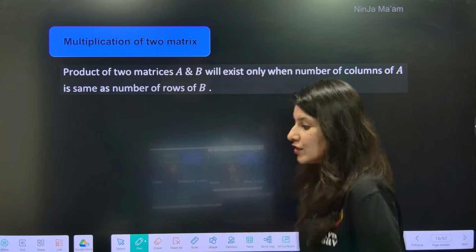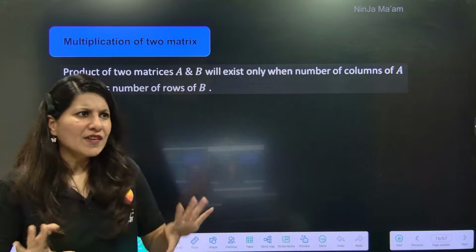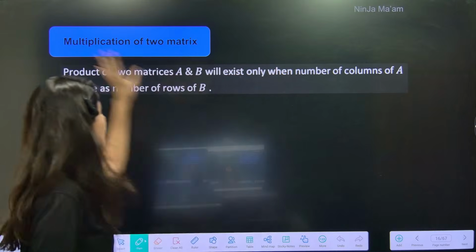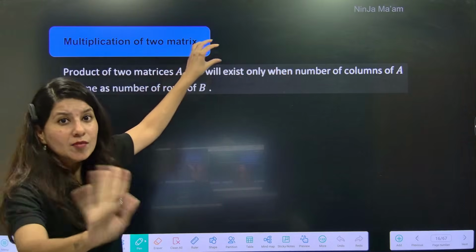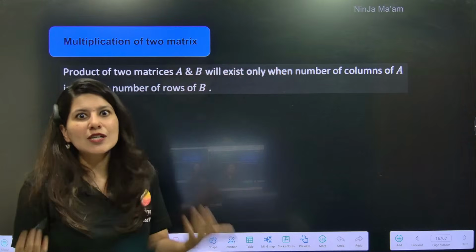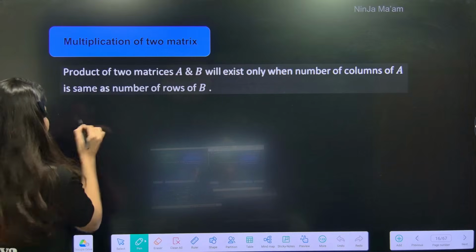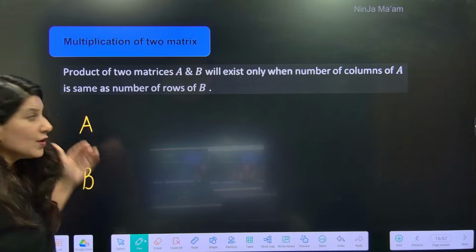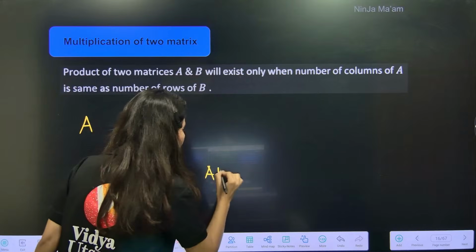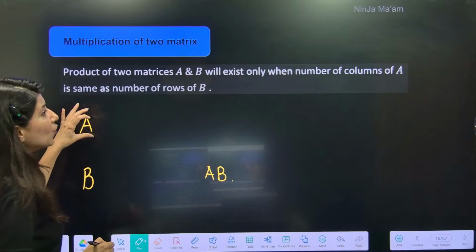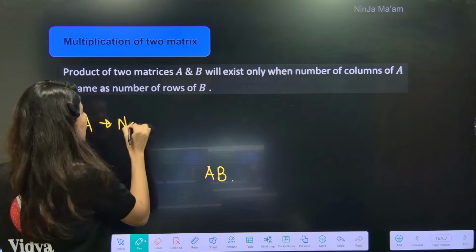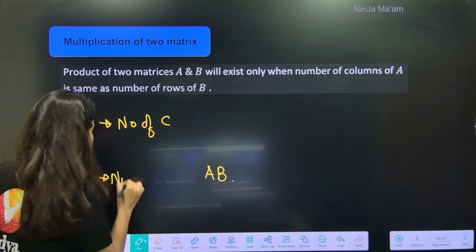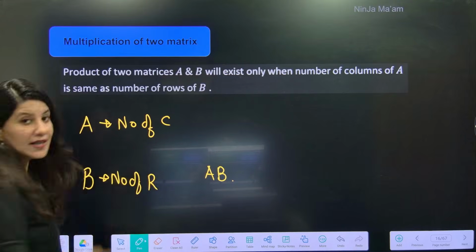Okay. First of all, understand that multiplication of two random matrices is not possible. Then ma'am, what's the condition? So suppose you have a matrix A and suppose you have a matrix B. If you want to multiply A into B, the number of columns of matrix A should be equal to the number of rows of matrix B.